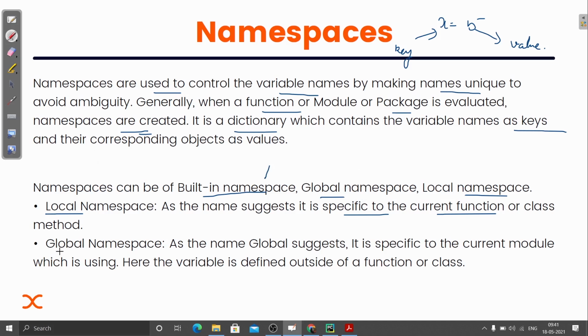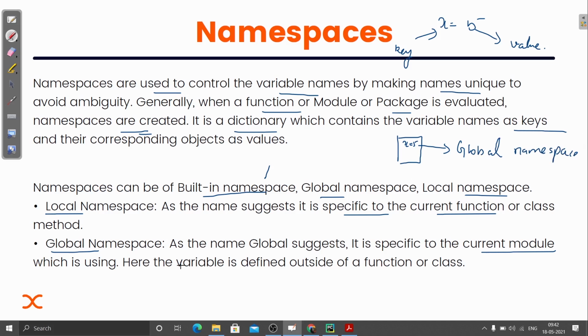Now comes the role of global namespace. As the name global suggests, it is specific to the current module. Inside this Python file, if I declare a variable at the start, not inside any class or any function, not inside any scope, but just initializing it directly inside the module, it will be stored in the global namespace. And we know that it will be stored like a dictionary, that is, as key-value pairs.